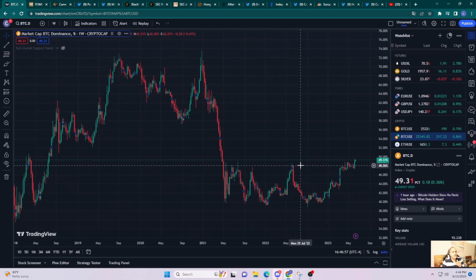What Benjamin has been saying is, in order for us to ever enter into a bull market, what he anticipates seeing is this Bitcoin dominance shooting up to almost 60%, right? Shooting up doesn't mean that Bitcoin is going to go up. It just means that Bitcoin relative to everything else is going to go up. Bitcoin could go down, but the dominance between Bitcoin and stable coins, he sees Bitcoin going up to 60% and then slowly trickling down, right? So to enter a bull market, that's what he anticipates.